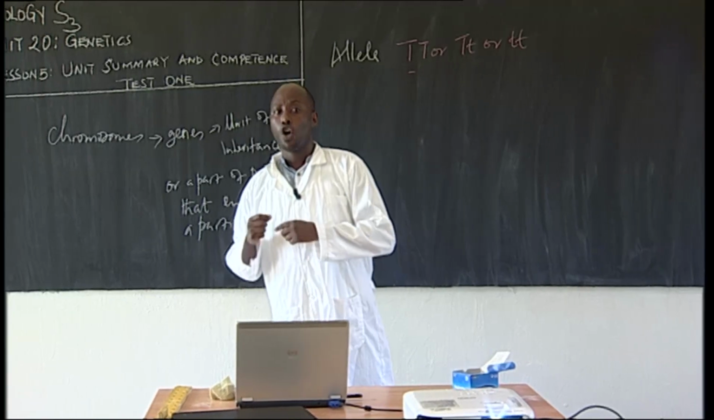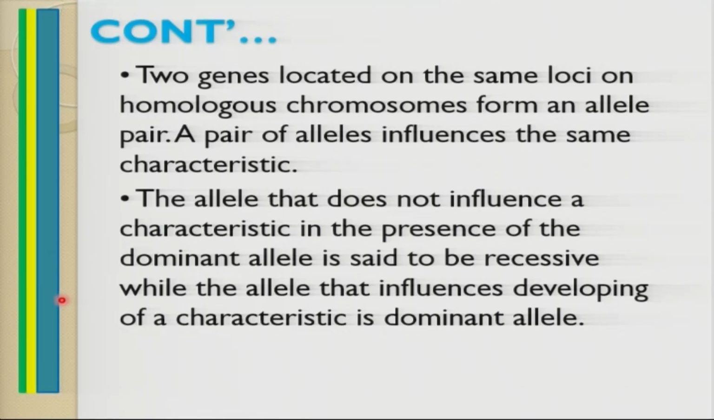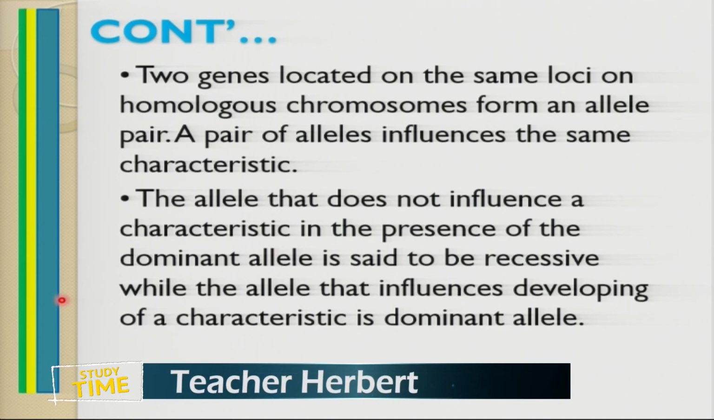The allele that does not influence a characteristic in the presence of a dominant allele is said to be recessive. Remember, dominant alleles influence a characteristic to appear in the phenotype. When you talk about phenotype, I mean external appearance. The one that does not influence a character to appear is referred to as recessive, while the allele that influences the development of a characteristic is said to be dominant.